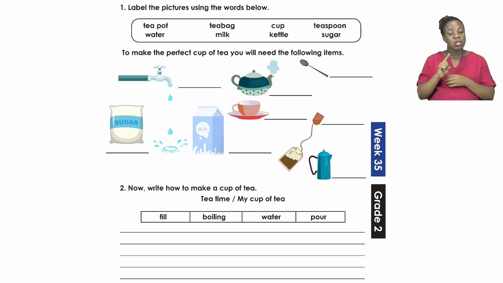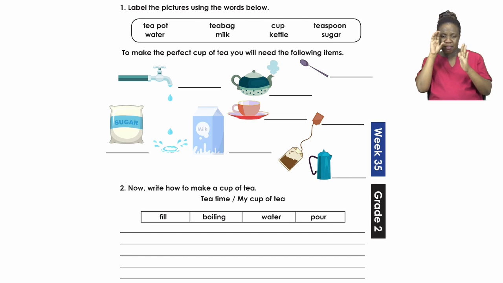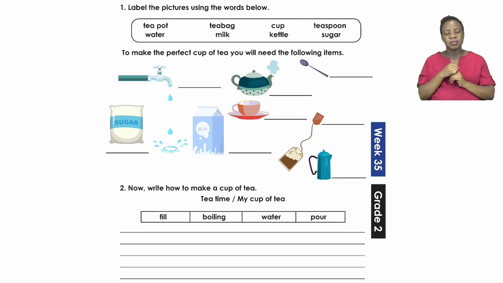Now, if you look at the words in the box, you'll be able to read them and write them according to the picture. That's what they want us to do. So, to make the perfect cup of tea, you will need the following items. Please make sure you write the correct name for each picture. When you're done with that one, you move on to number 2. Number 2 has another box for itself where we have 4 words.